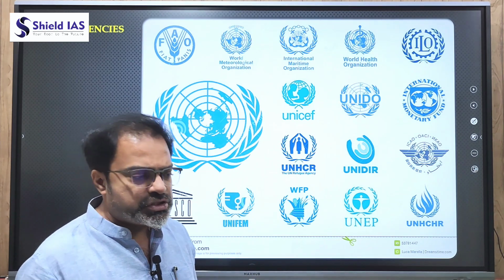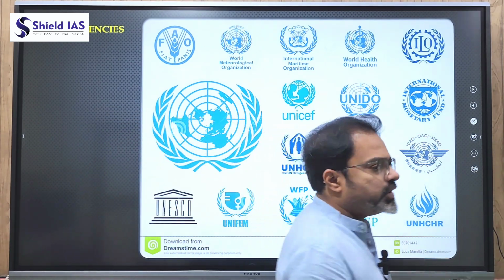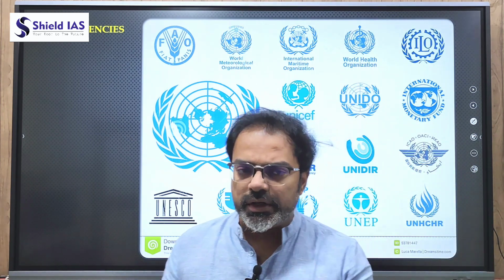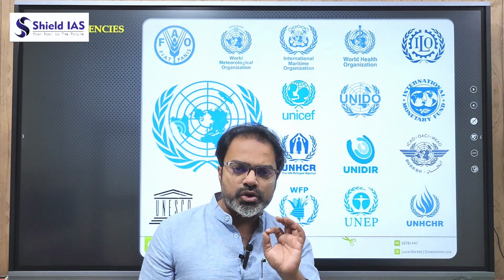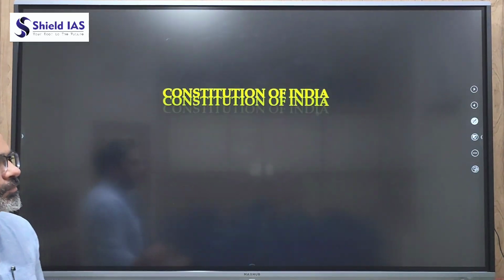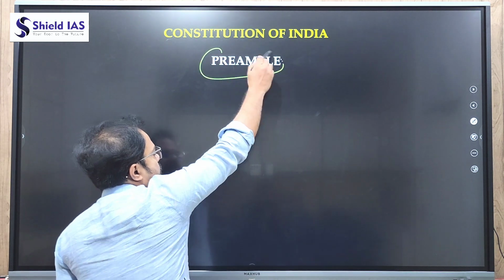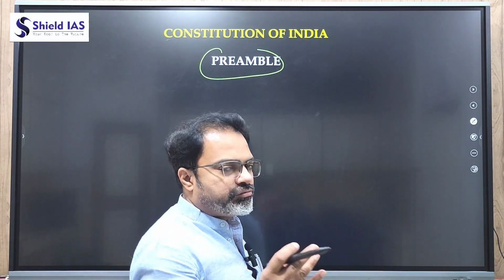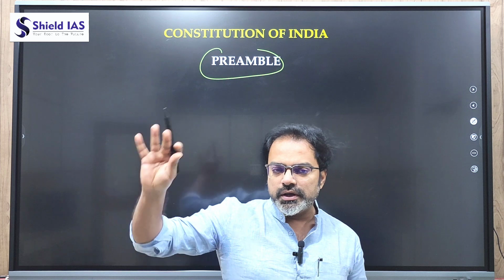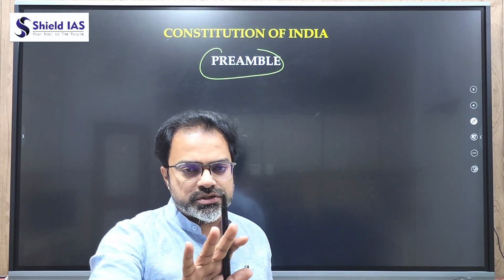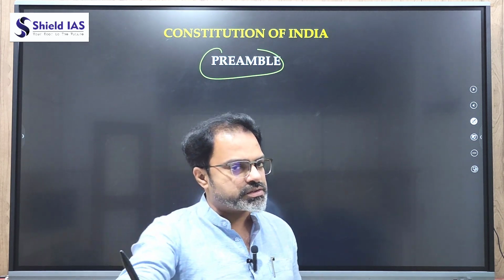How can all these SDGs be achieved within India? Definitely following the guidelines of these agencies, but there is also a guideline that's called the Constitution of India. By applying the Constitution of India, we can achieve various SDG guidelines. Because the Constitution of India talks about what? Preamble. So the preamble talks about justice, liberty, equality, fraternity for all the citizens of the country. In this, the focus is creating all types of justice: social justice, economic justice, political justice.